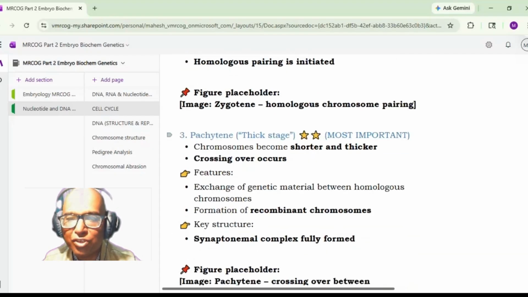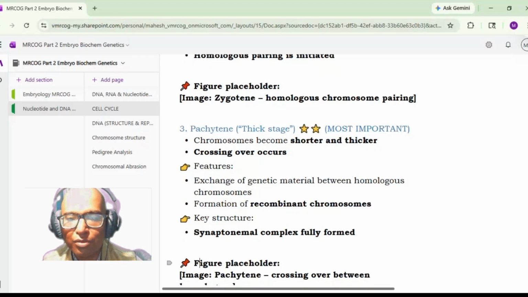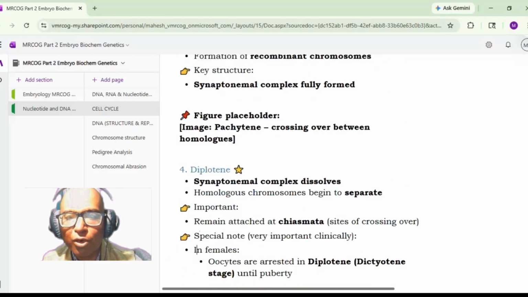Then the third stage is the pachytene stage. That is the thick stage, you can remember. Chromosomes will become shorter and thicker. Then there is crossing over, which happens in this pachytene stage. So there is exchange of genetic material between the homologous chromosomes and formation of recombinant chromosomes. The synaptonemal complex is fully formed here. Okay, the next stage is the diplotene stage.